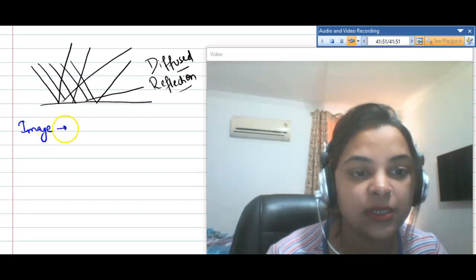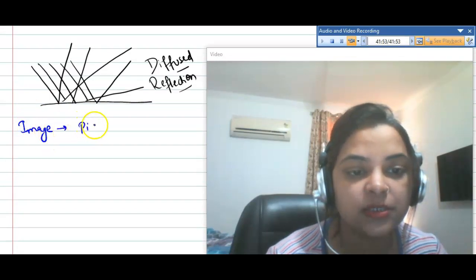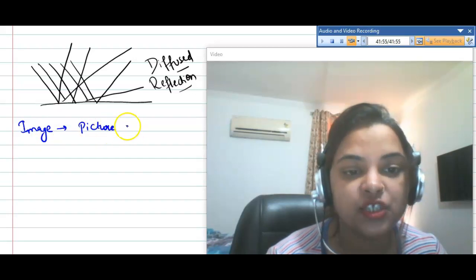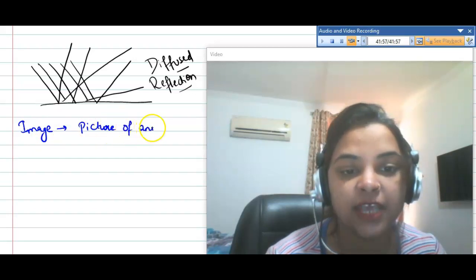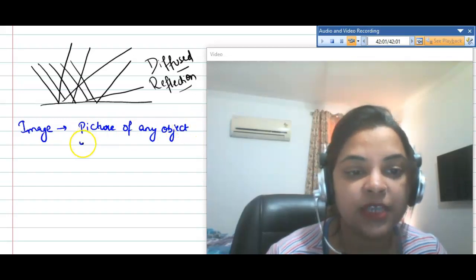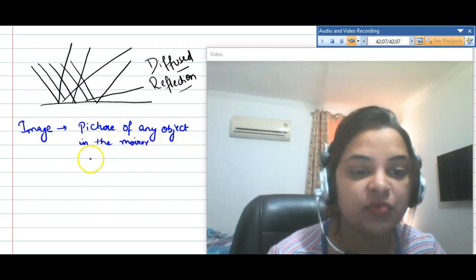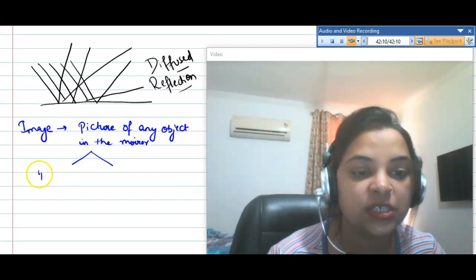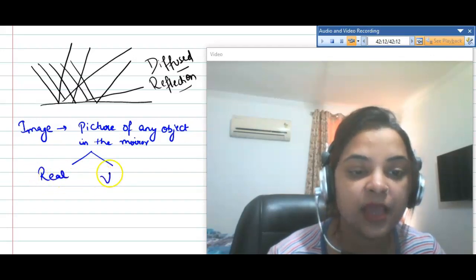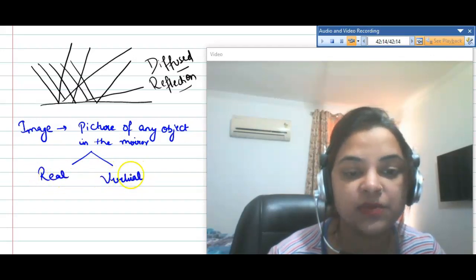The picture of any object in the mirror, right? So this is called image. So we have two types of image: real image and virtual image.